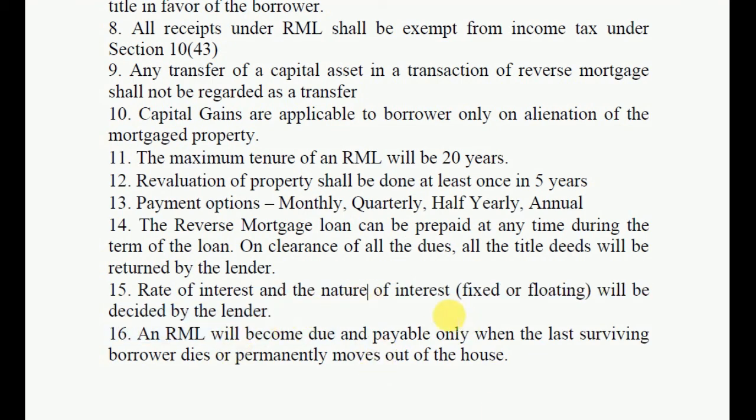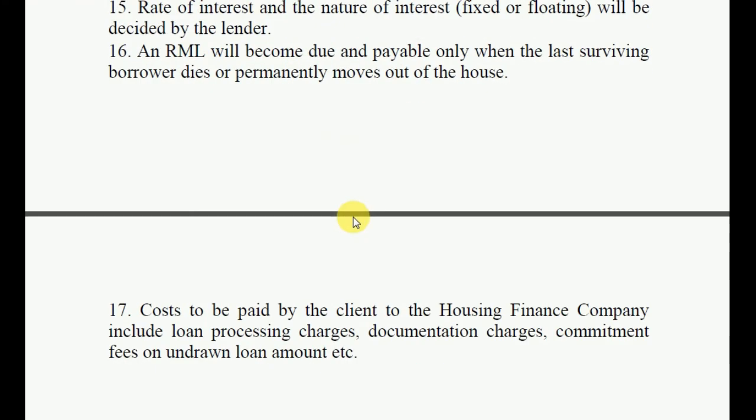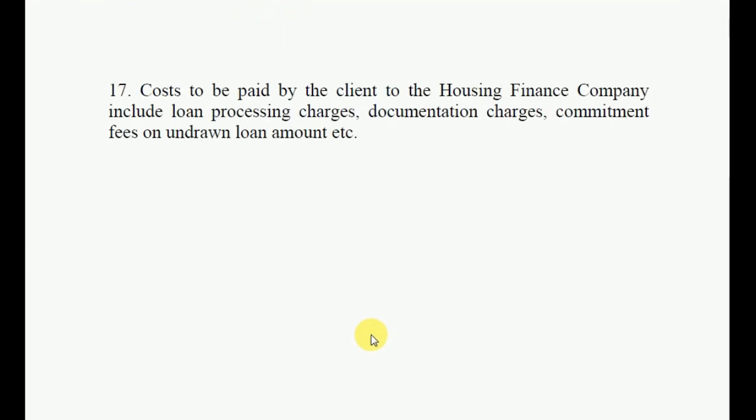An RML will become due and payable only when the last surviving borrower dies or permanently moves out of the house. Costs to be paid by the client to the housing finance company include loan processing charges, documentation charges, commitment fees on undrawn loan amount, etc.